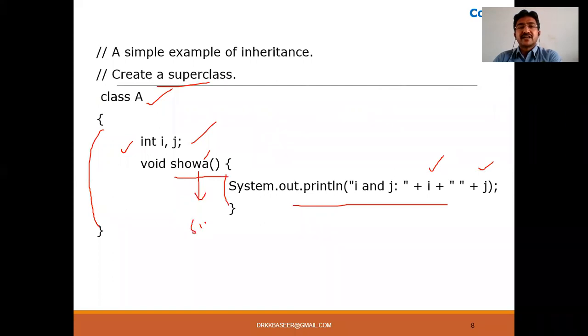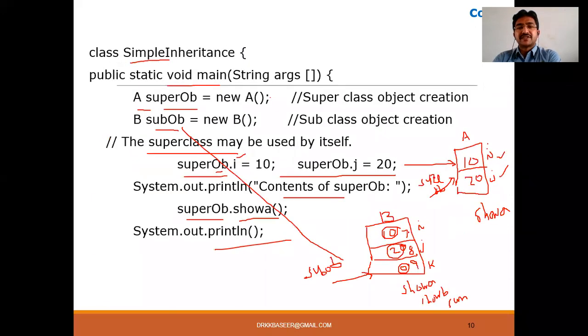It is called by the sub OB object. So whatever the I and J values are in the object of sub OB, those values will be displayed here. So what are the values of the sub OB object here? 7 and 8. That will be displayed.